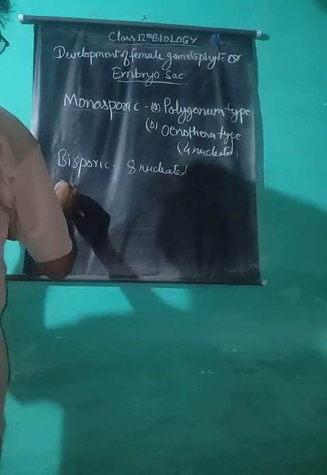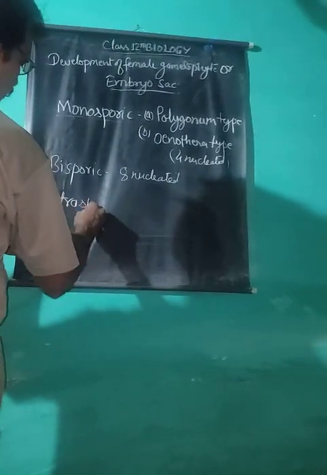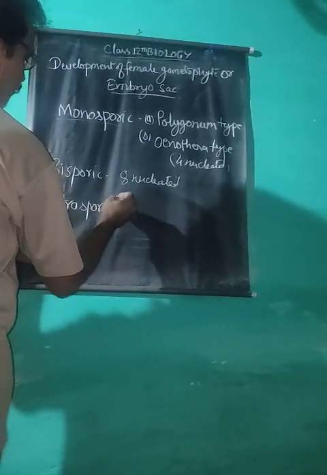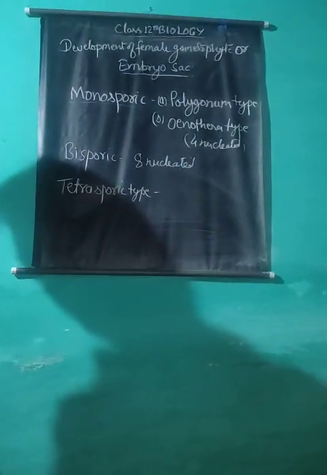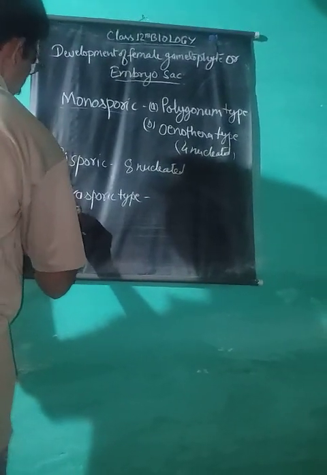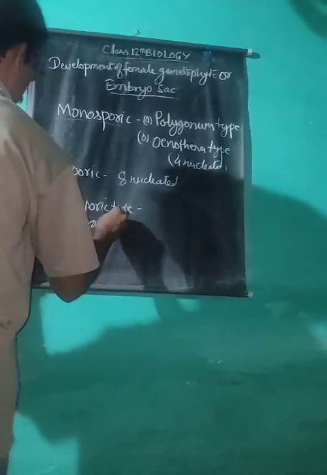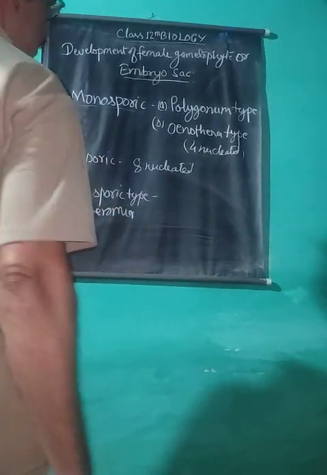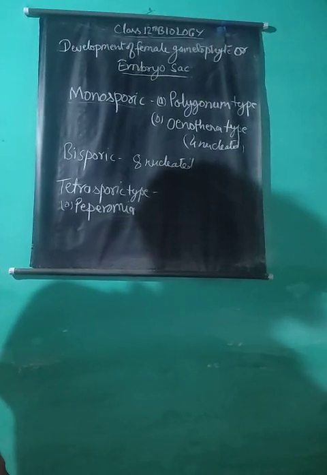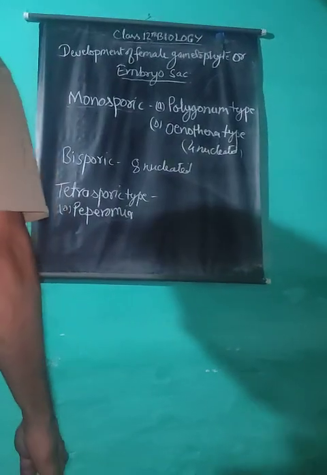And third is the tetrasporic type. All 4 megaspores remain functional. It is of many types, like the Peperomia type, 16 nucleated, in which 7 nuclei are at both ends and 2 nuclei at the center.